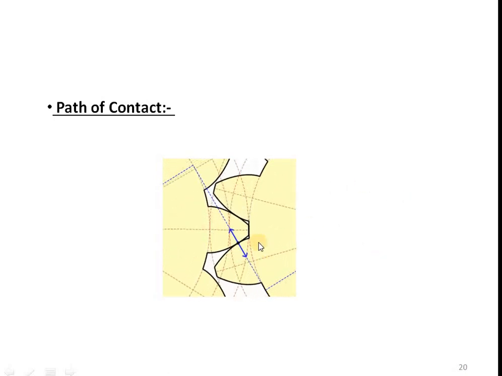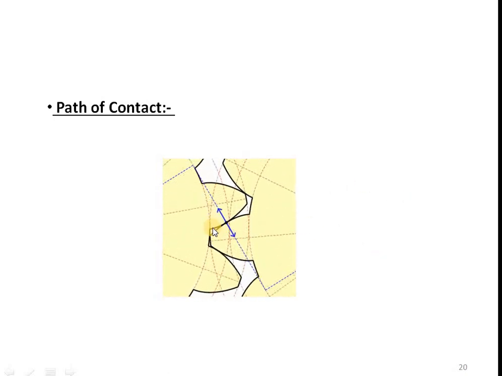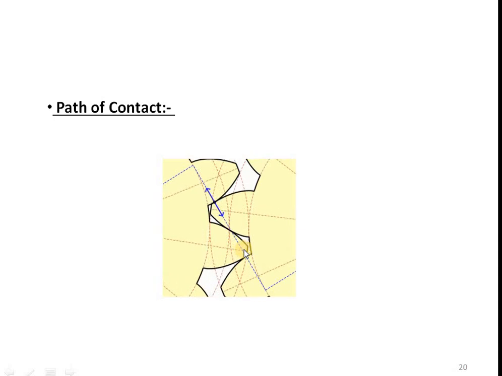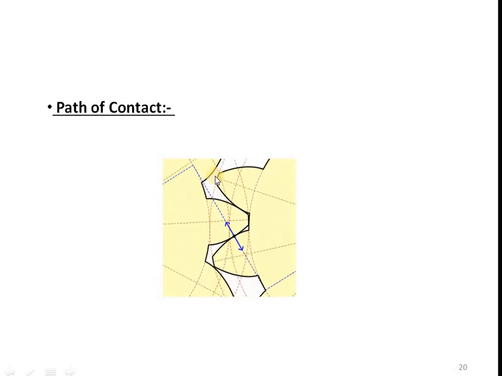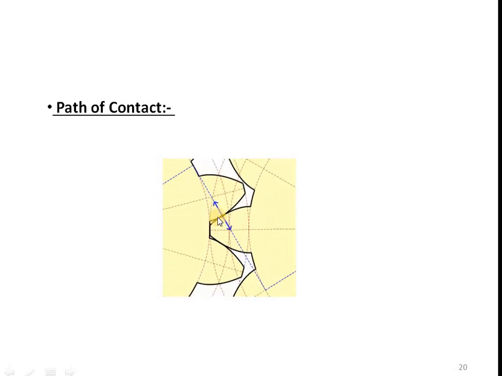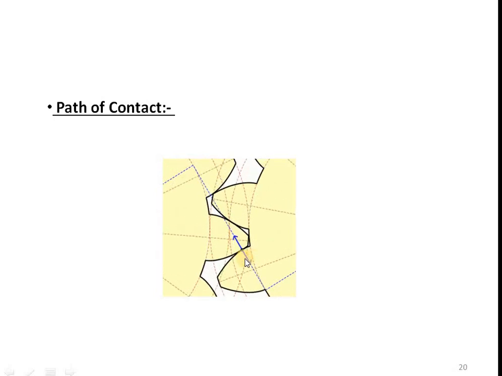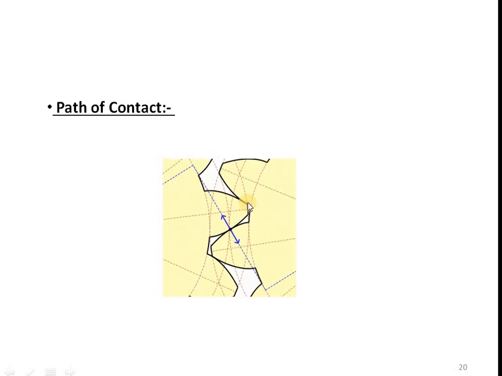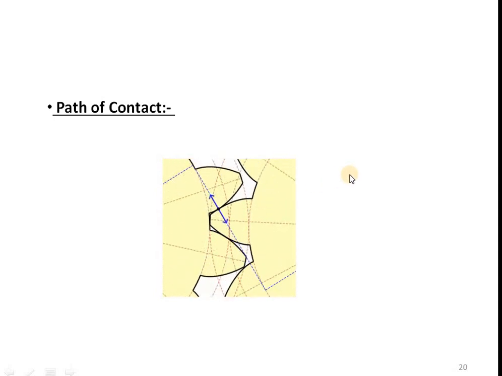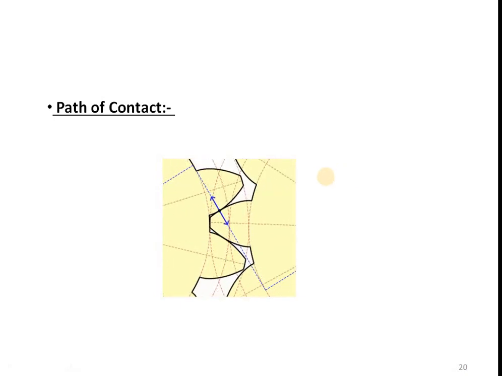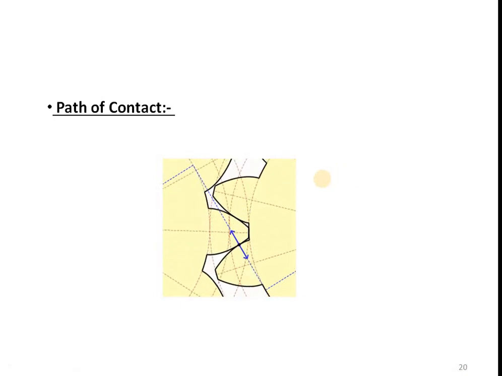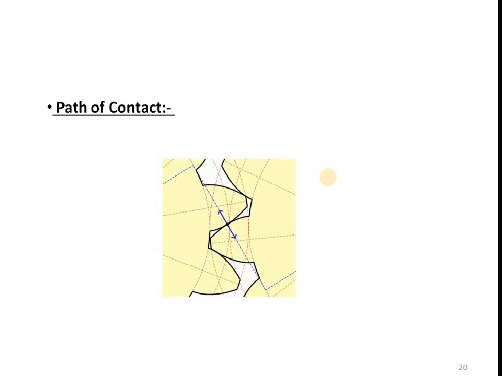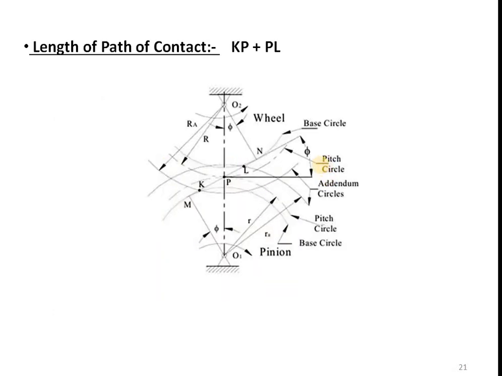Okay, so the path traced by the point of contact from the beginning of the engagement, here is the beginning of the engagement, to the end of the engagement is called the path of contact. So you will get a clearer idea in the next point, that is length of path of contact.